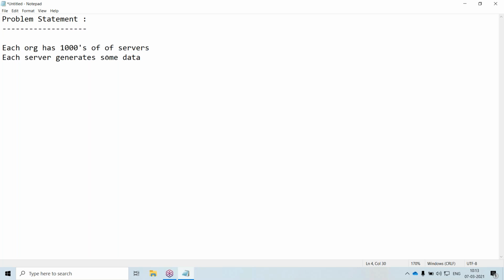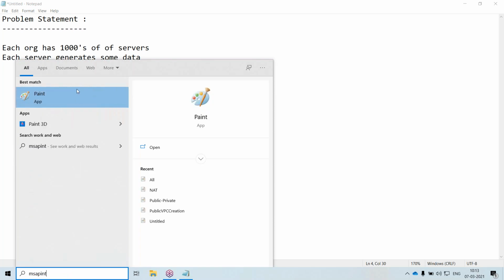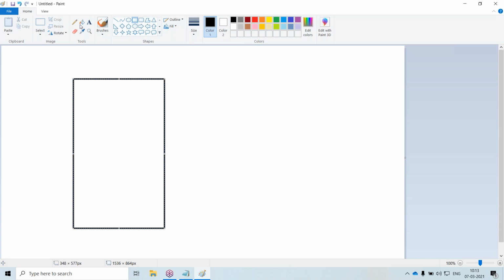In our traditional model, you used to have the application server, web server, and DB server in a standalone, monolithic setup. In earlier days, one server would host the web server, the DB server, and the application server. But the trend has changed.